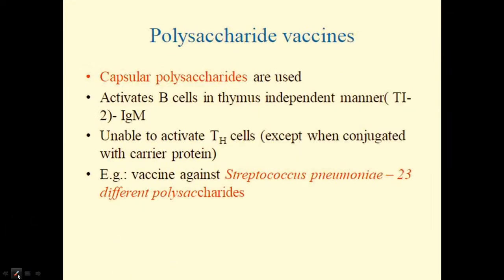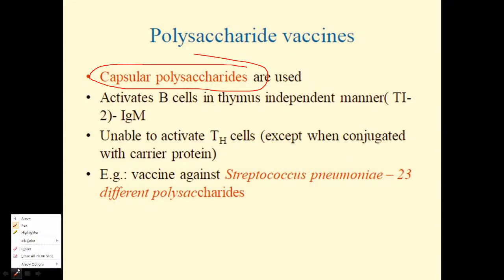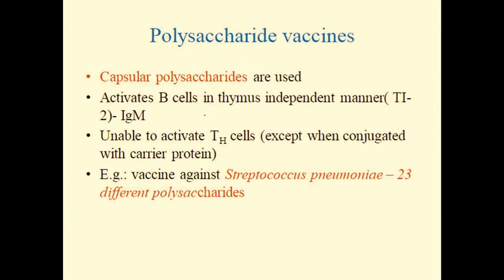Then polysaccharide vaccines. I mean to say, instead of using the whole organism vaccine, we are exclusively using the capsular polysaccharides. Only that particular area, the capsular polysaccharides, we are using. In this, we are activating the B cells in a thymus independent manner.